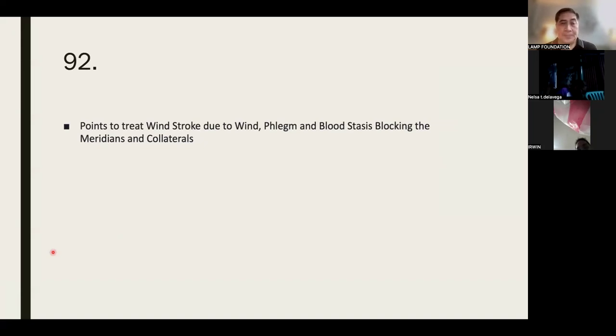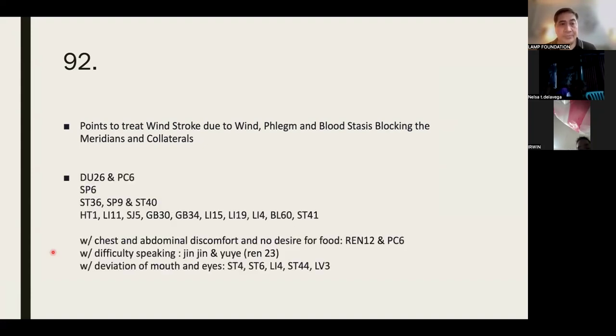DU 16, DU 26, PC 6, spleen 6, stomach 36, spleen 9, and stomach 40, heart 1, LI 11, Sanjiao 5, gallbladder 30, gallbladder 34, LI 15, LI 19, LI 4, bladder 60, stomach 41. With chest and abdominal discomfort and no desire for food,